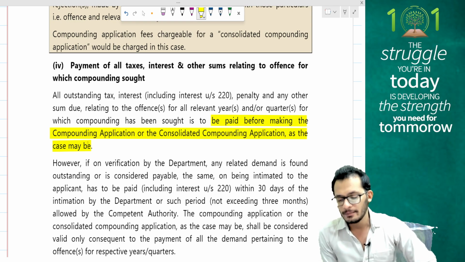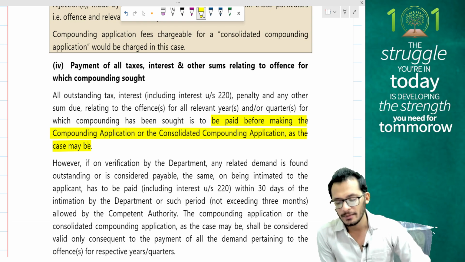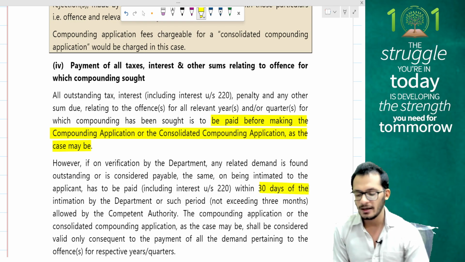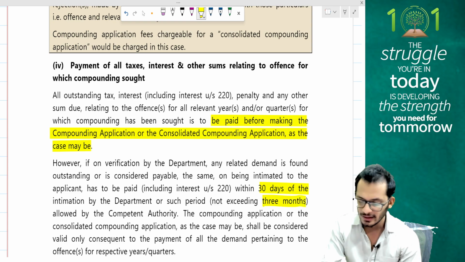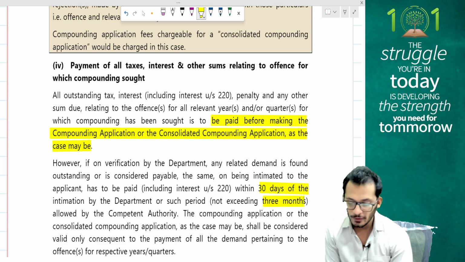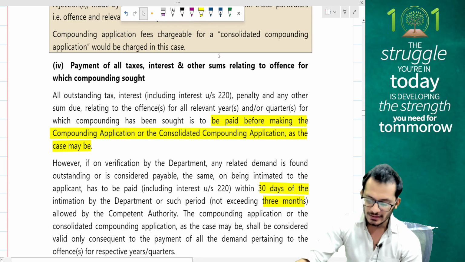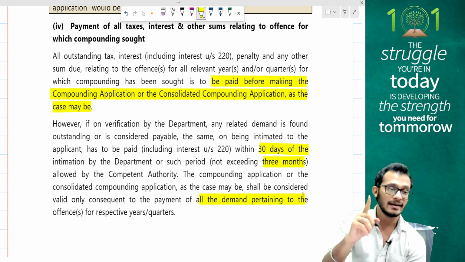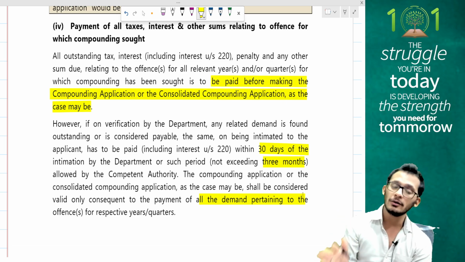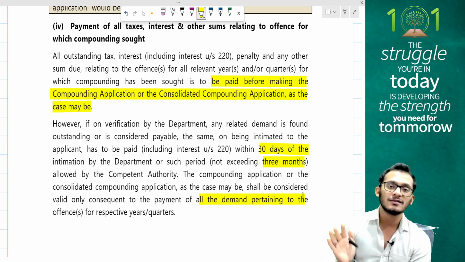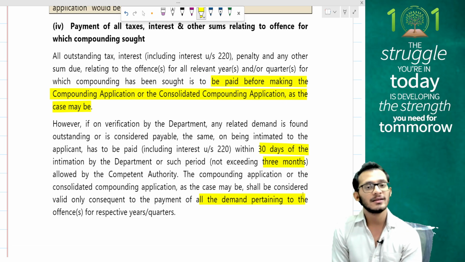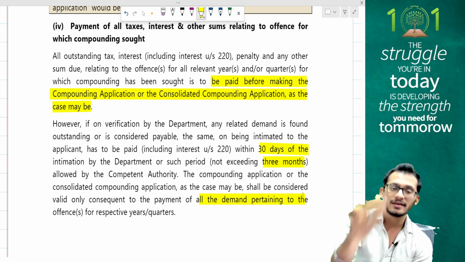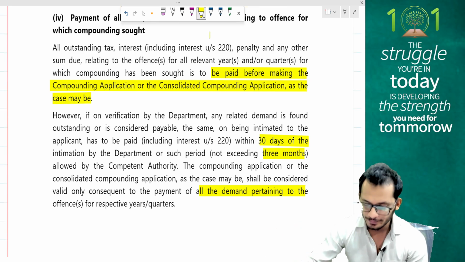However, if on verification by the department, any related demand is found outstanding or is considered payable, the same, on being intimated to the applicant, can be paid within 30 days of the intimation of the department or such period not exceeding 3 months by the competent authorities. The compounding application or the consolidated application, as the case may be, shall be considered valid only upon the payment of all the demands pertaining to the offences. Like I said, step 1, pay the monies which are due and then file an application. If you have missed something, the officer will intimate you and you will be given 30 more days to make that payment. If you do that, then your compounding application is valid. If not, they will reject the case.